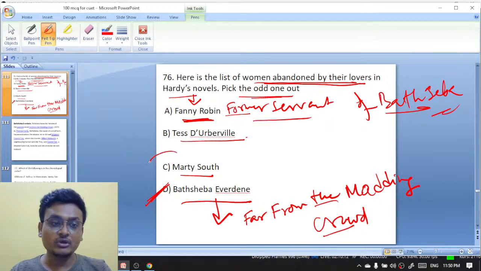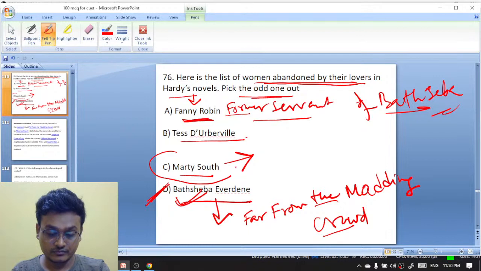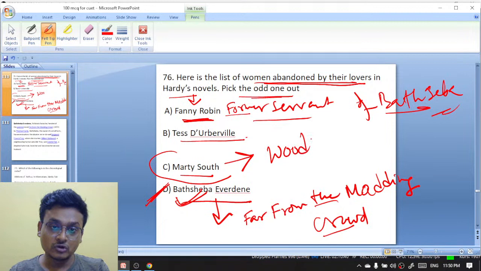And in which novel do we find the character Mary South? Mary South is the protagonist of which novel? Mary South appears in which novel? The character, sorry, Marty South appears in which novel? Woodlanders. Okay. Now, who wrote Woodlanders?